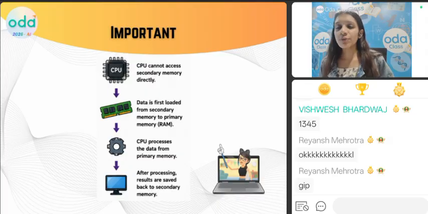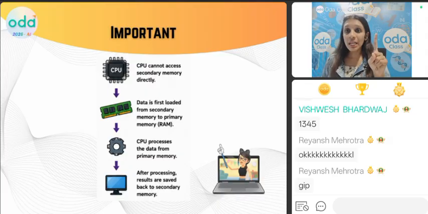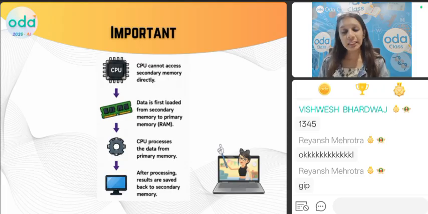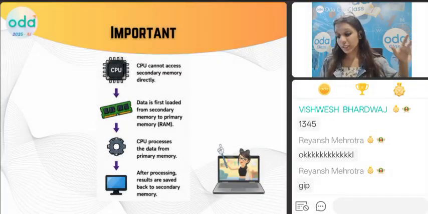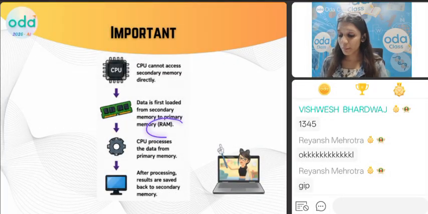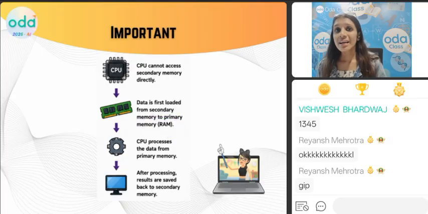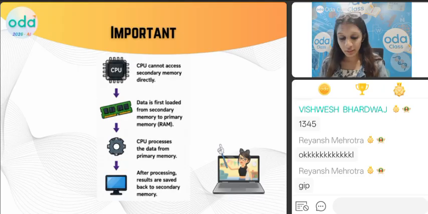Okay, bachcho, now it's important for you all to understand primary memory. The CPU is directly connected to the memory, but it cannot access the secondary memory directly. So when you put this data, the data first goes into primary memory, and from there we can process it. And where does it go in primary memory, bachcho? To the RAM. Am I clear, everyone? Yes, no, maybe?